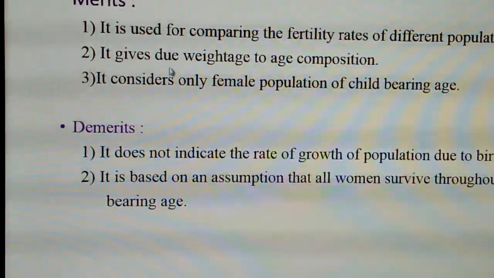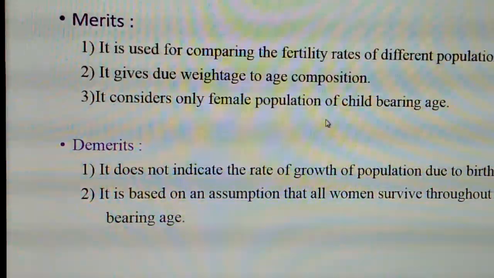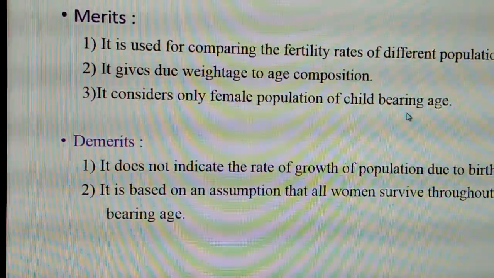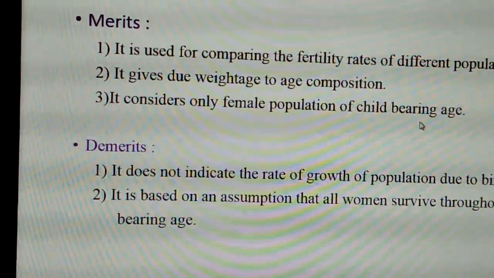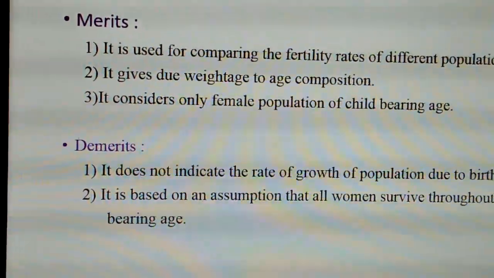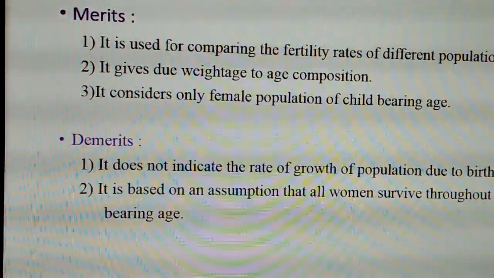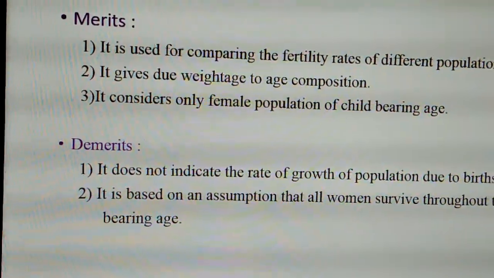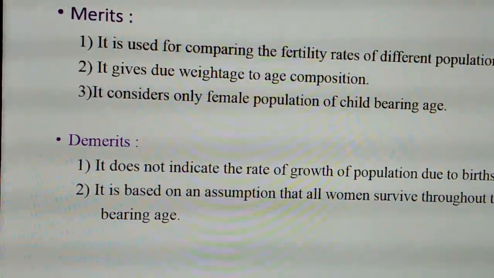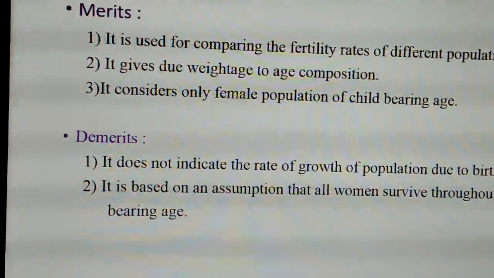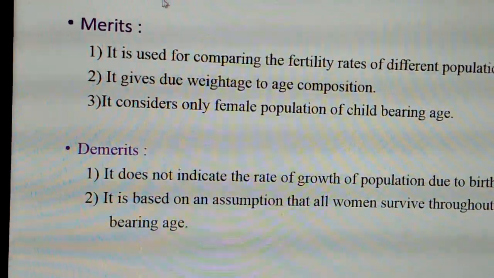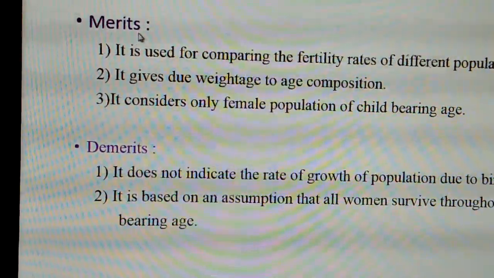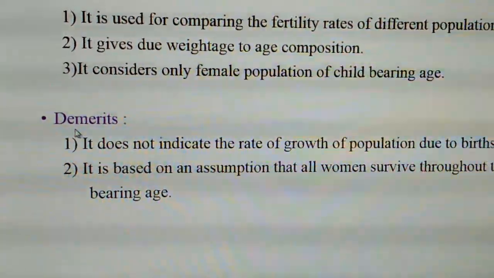Third point, it considers only the female population of childbearing age. Similarly, in GFR also we consider only the female population, and in TFR also the main preference is given only to the female population of childbearing age between 15 to 49 years. So these are the merits of total fertility rate. Now let us know the demerits.